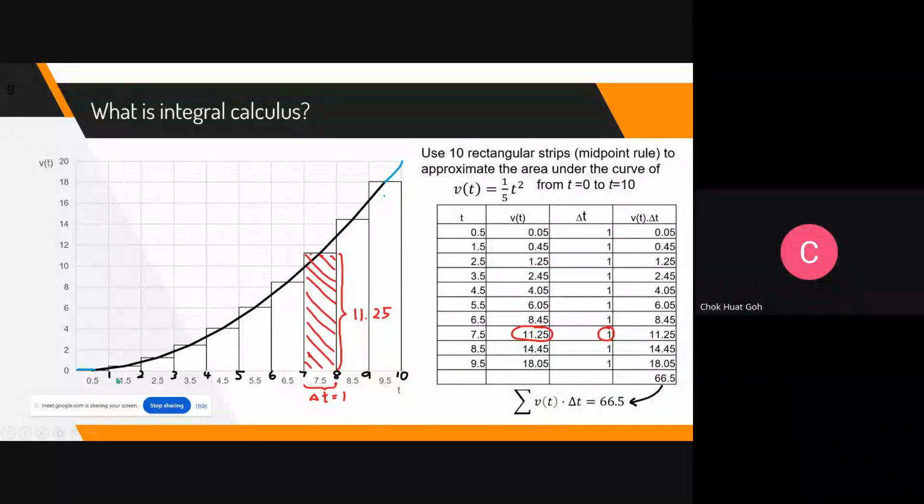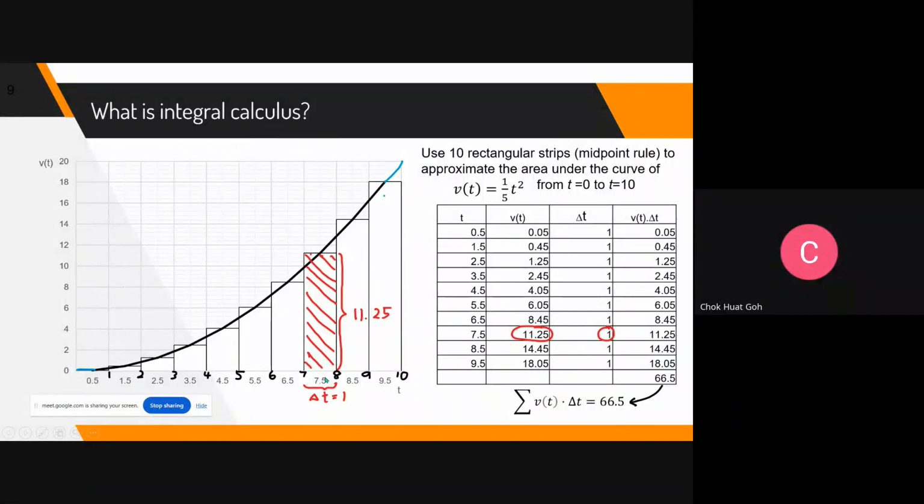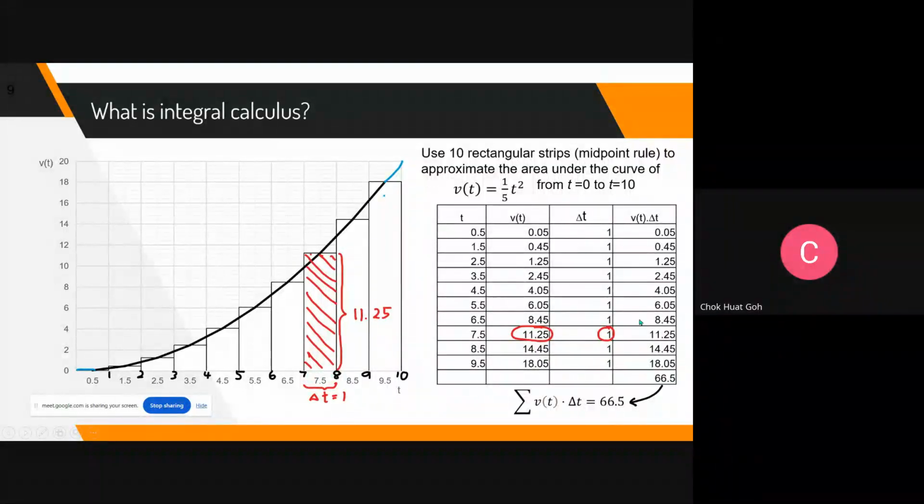So I split it into 10 rectangles. For example, there are 10. This rectangle that I marked in red, the midpoint is 7.5. So 7.5 squared over 5, I know the height is 11.25. This is how I calculate the 11.25, the height of the bar here. Times the time interval of 1 second. So the distance traveled in this 1 second is 11.25.